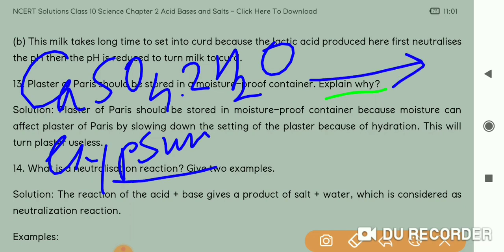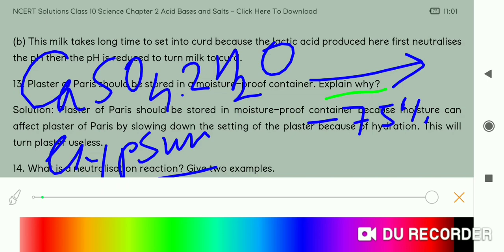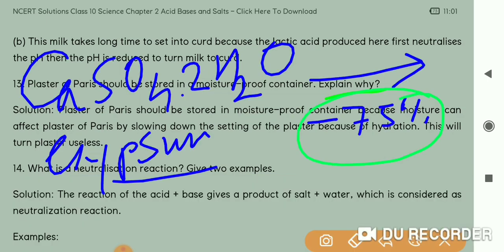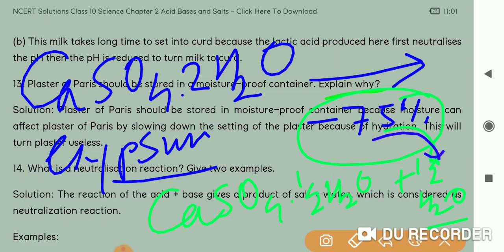So when it loses 75% water, that time it becomes CaSO4 dot half H2O plus 1.5 H2O is released. This is the 75% water that I am talking about. So in this process, this 75%, 1.5 water molecules, is removed. That time it becomes POP.